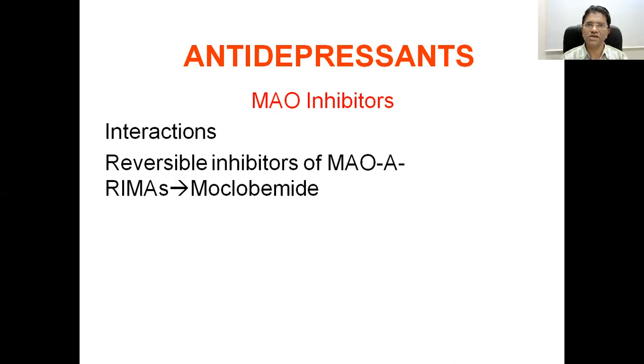But the initial drugs were irreversible blockers of the monoamine oxidase, and because of that they were not well tolerated. They had more side effects. Then came the reversible monoamine oxidase inhibitors, also called RIMAs. RIMAs are nothing but reversible inhibitors of monoamine oxidases. In that, we have moclobemide, which is used in therapeutics.